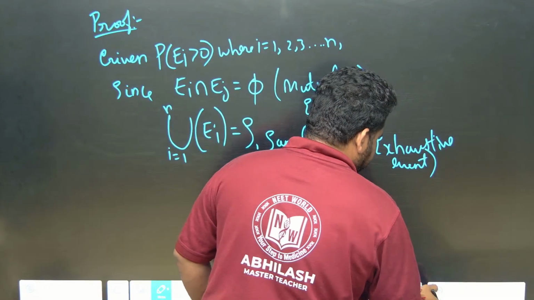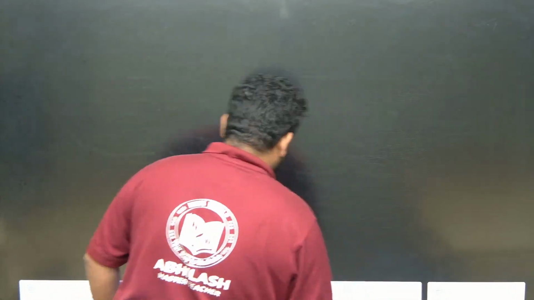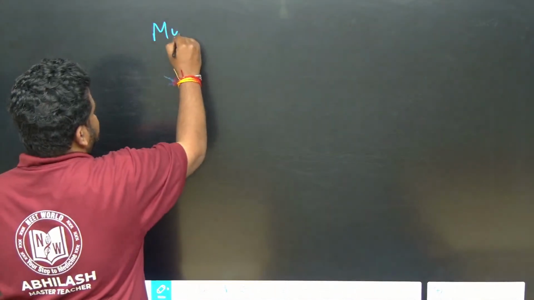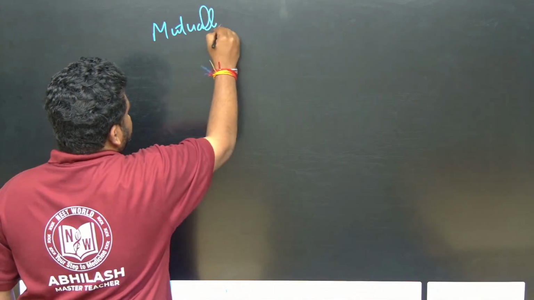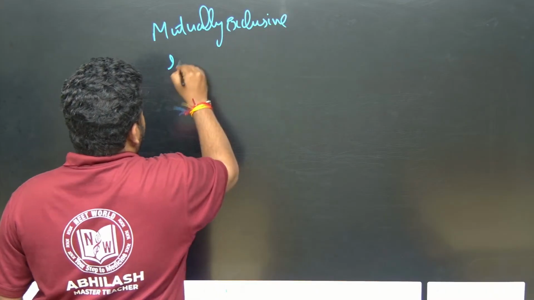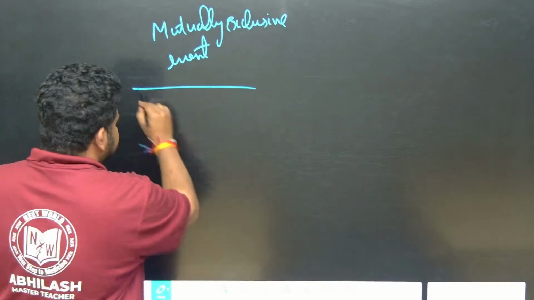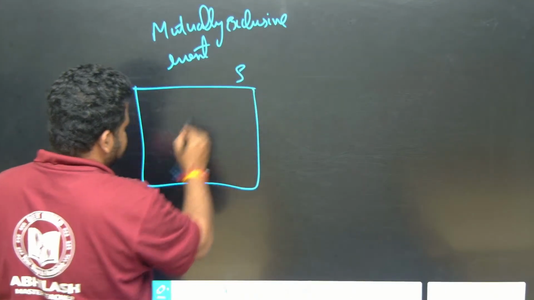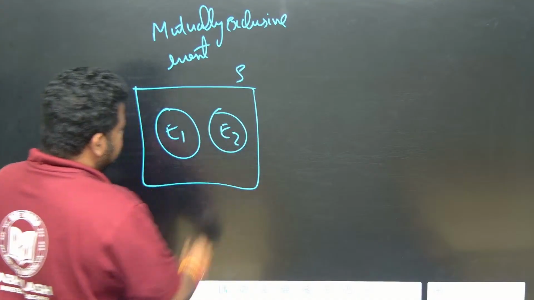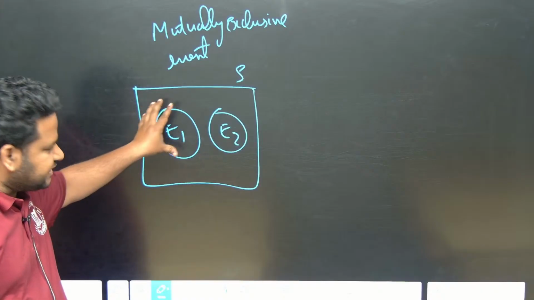Now let me take up one more page, and let me explain what a mutually exclusive event is. See here, let this be the sample space, and let this be E1 and E2, just like I told you in the addition theorem. Is there anything common between E1 and E2?